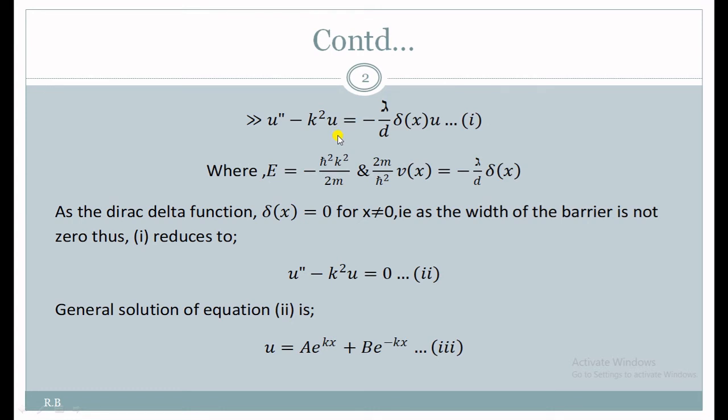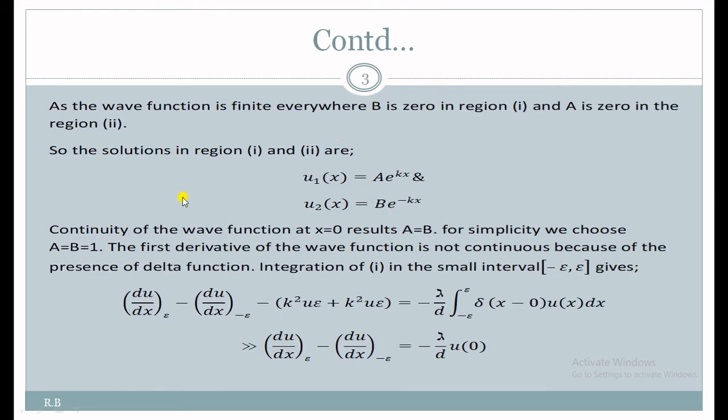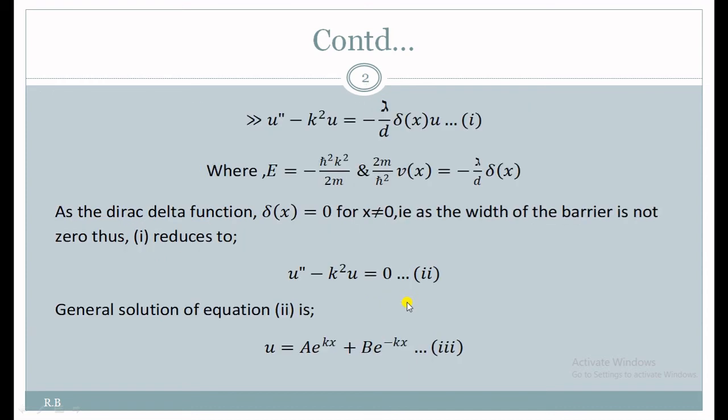Minus k square would be common, times u integrated from minus epsilon to epsilon, is equal to, as it is here, minus lambda by d is common, and integration from minus epsilon to plus epsilon of delta x.